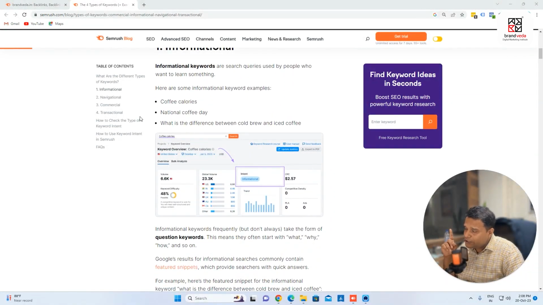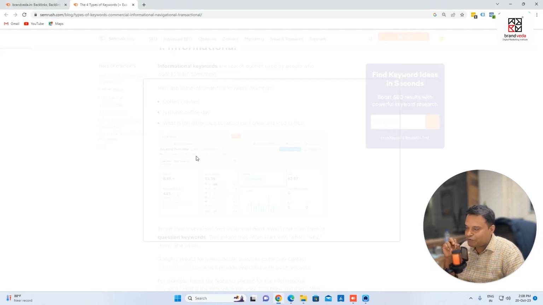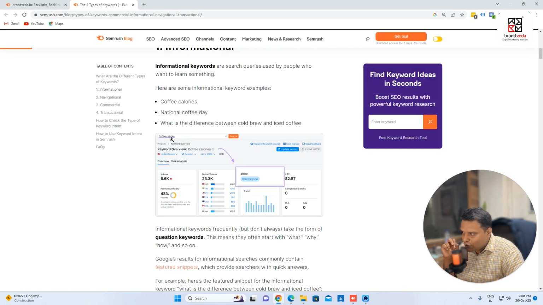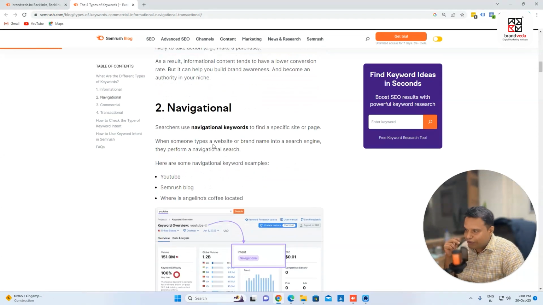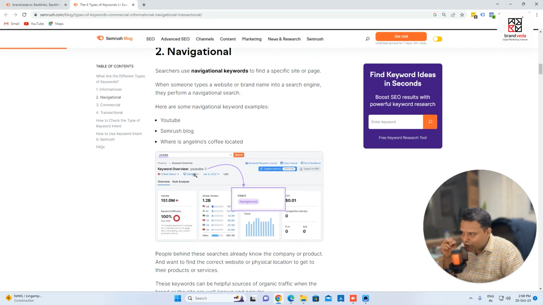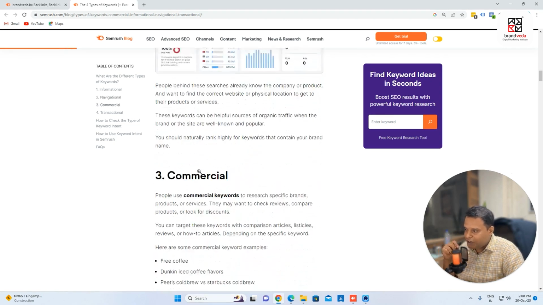Let's see examples. I'll show it to you in the dashboard as well. You can see that this is an example. So let us see what they're showing. Okay. So you can see that this is coffee calories, information, right? Having 2 words, coffee and calorie, the intent is information. Okay. So navigational, you can see that people are searching for YouTube, right? They want to go to a specific website, right?